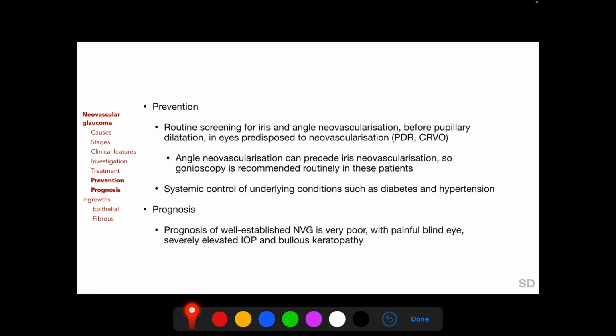And as we have discussed, routine screening for iris and angle neovascularization before pupillary dilatation is mandatory in eyes predisposed to neovascularization, particularly those with proliferative diabetic retinopathy and central retinal vein occlusion. And we must also note that angle neovascularization can precede iris neovascularization in these patients, so gonioscopy is recommended routinely in these patients. And systemic control of underlying conditions such as diabetes and hypertension is also recommended.